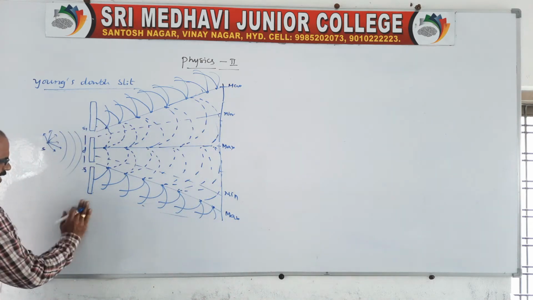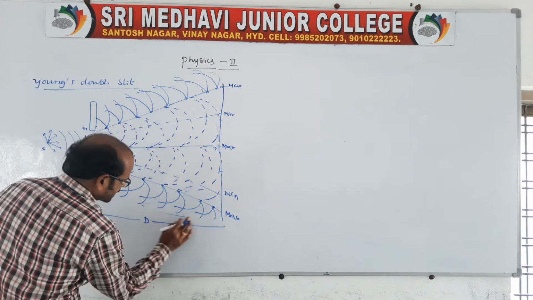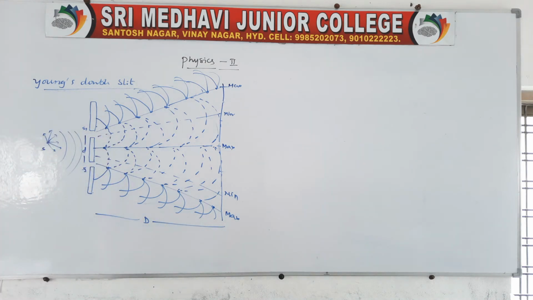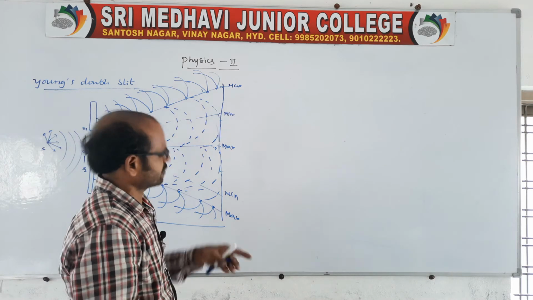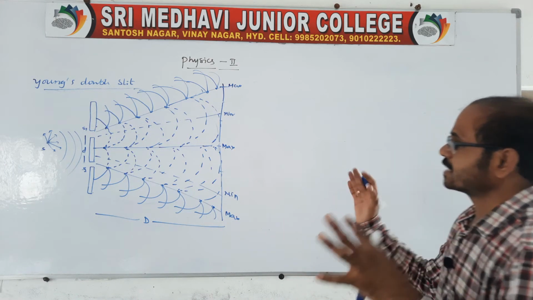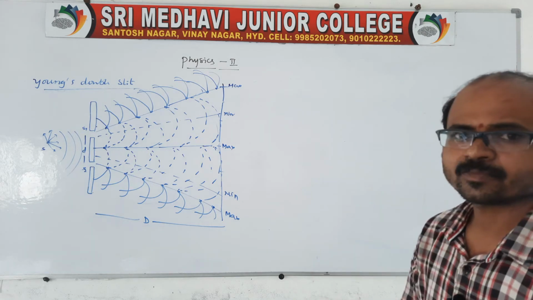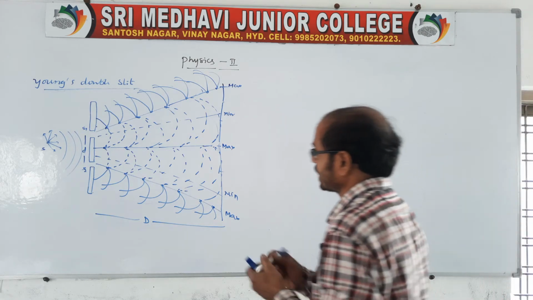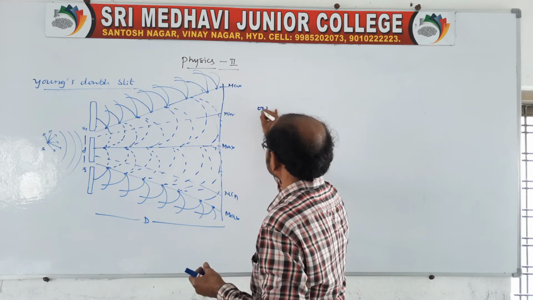See, on the screen, at one place it is maximum, at another place it is minimum. So the maxima and minima are nothing but what we call interference. It is a Young's double slit experiment diagram. And we can also take another diagram. Here we can take like this.